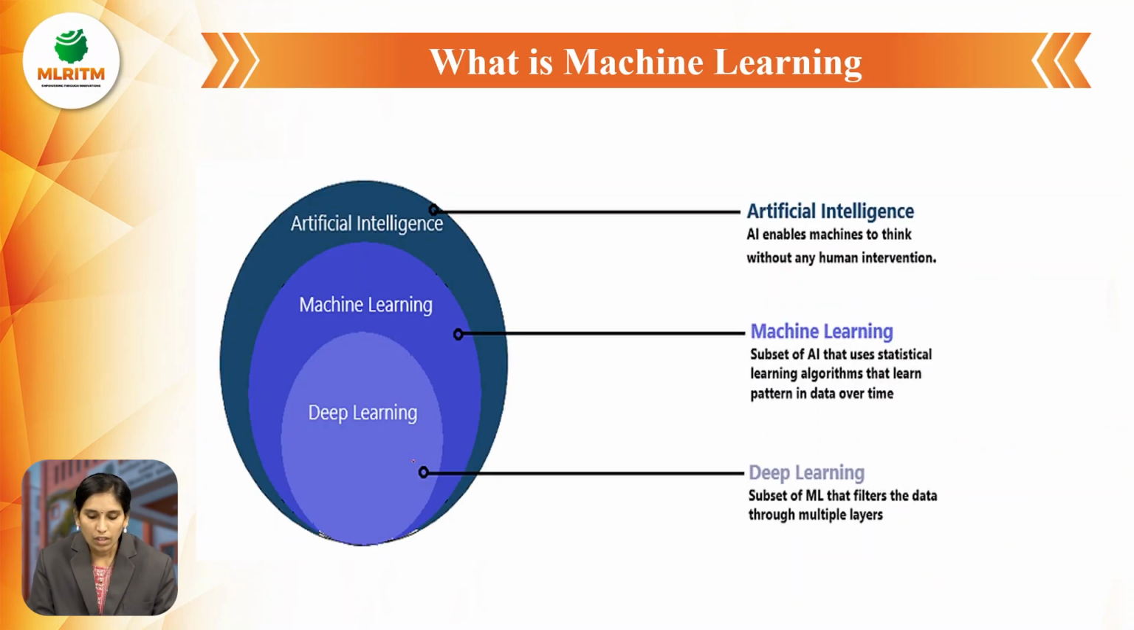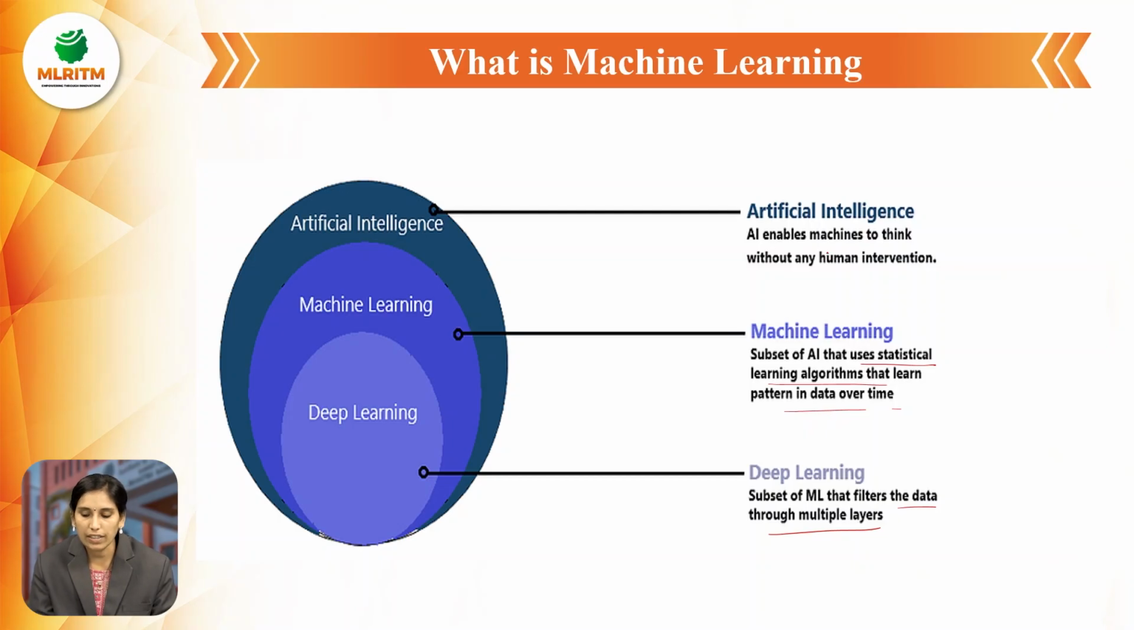So here, deep learning is a subset of machine learning that filters data through multiple layers. Deep learning works like a human brain. It is a subset of machine learning. And machine learning is a subset of artificial intelligence that uses statistical learning algorithms that learn patterns in data over time. So machine learning learns those patterns and it contains machine learning algorithms.